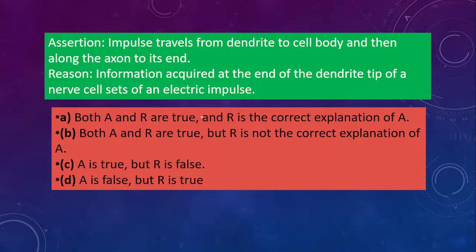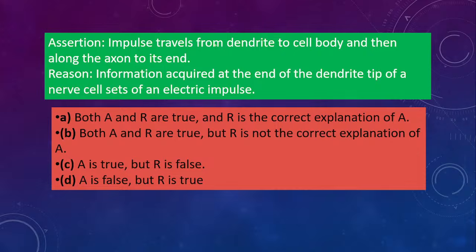Next one, assertion reasoning. Impulse travels from dendrite to cell body and then along the axon to its end. I hope you remember the nerve cell, the structure of the neuron is also important. Okay, remember that. Reason: information acquired at the end of the dendrite tip of a nerve cell sets off an electric impulse. Now tell me if it is correct or wrong. First see the statements.